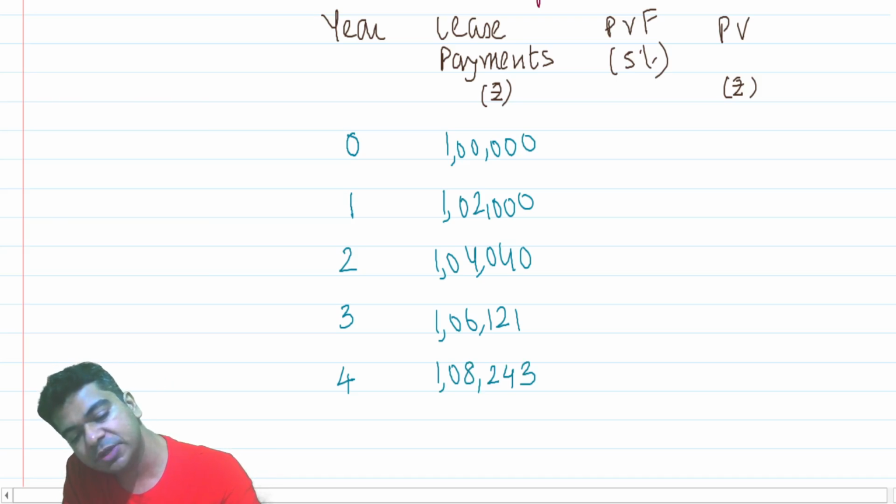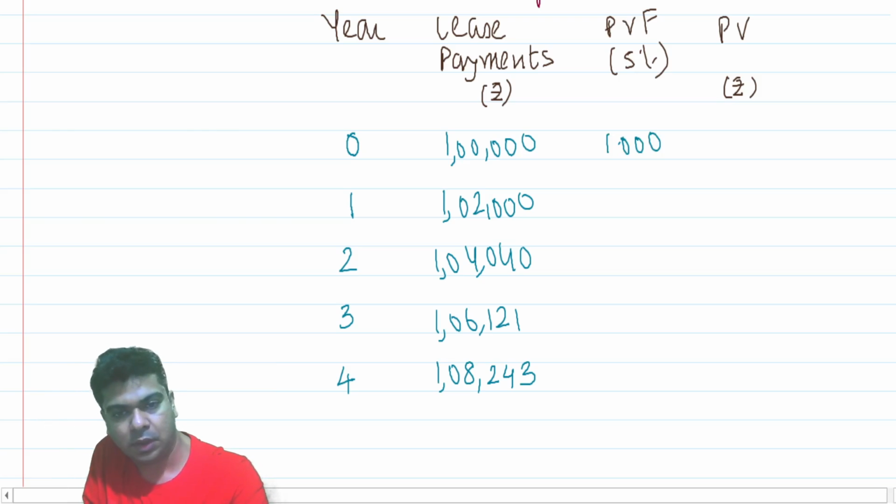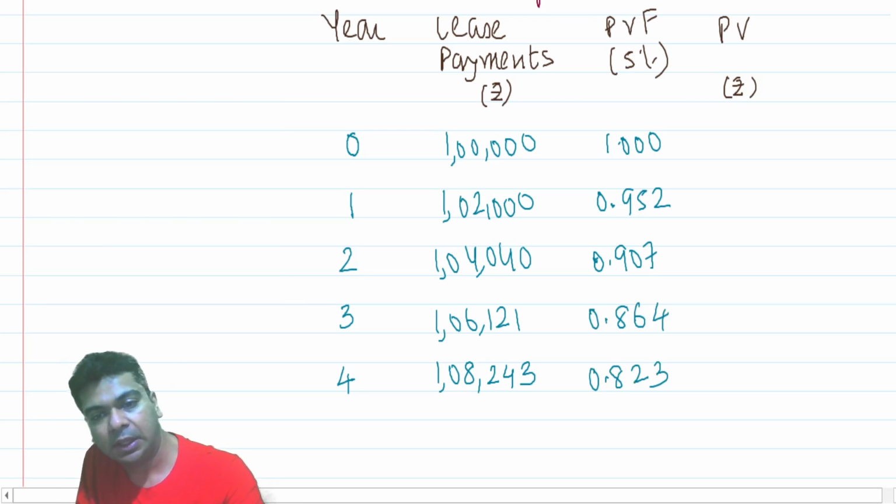We will now take present value factors at 5%. This is time period 0, so that present value factor will be 1. Then 0.952, 0.907, 0.864, 0.823. And now we carry out the discounting.